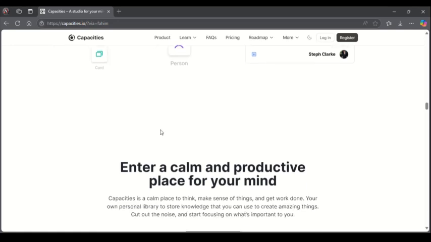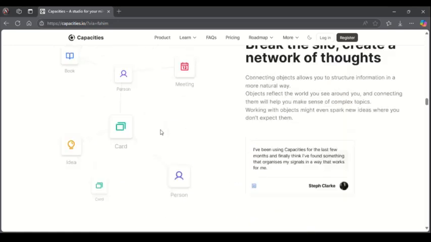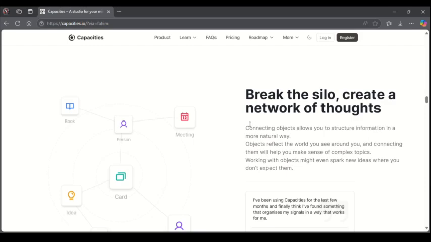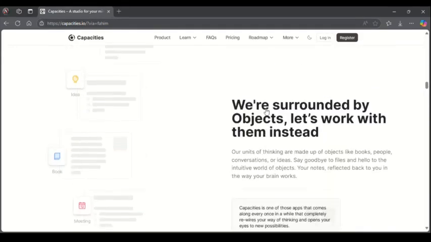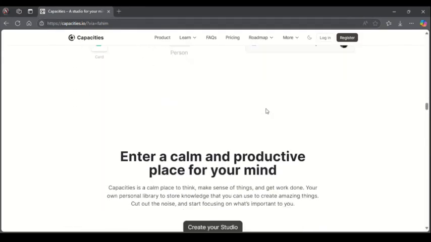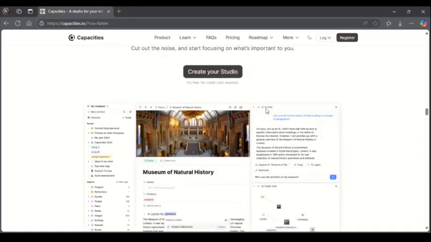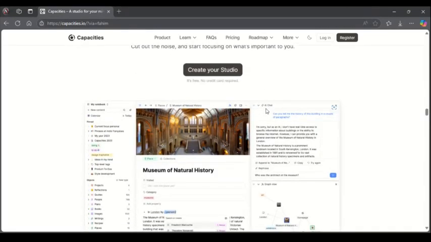So here are the top benefits of this website. The first benefit is you gain access to a studio for your mind. Here you can create your own studio from your own mind, which makes it easier.